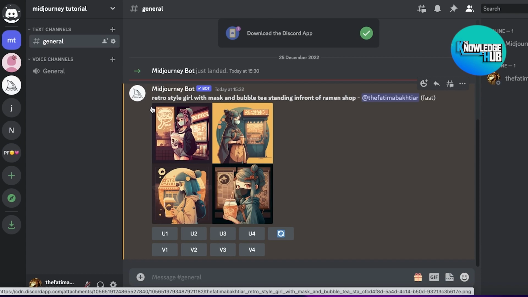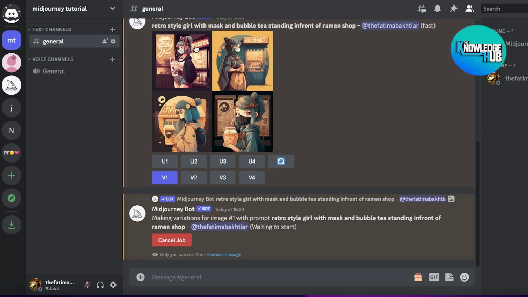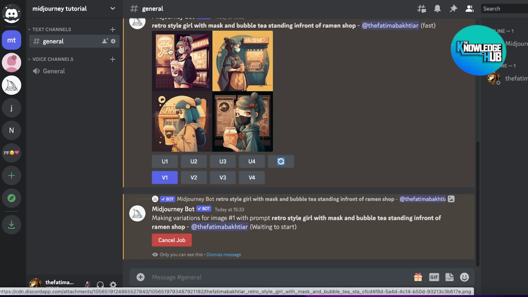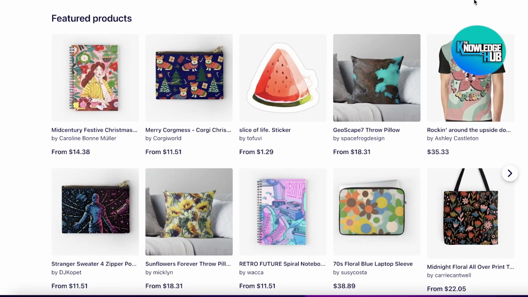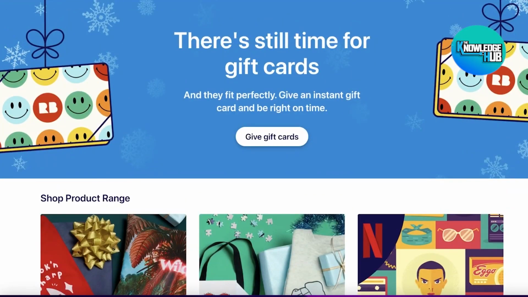And if I want to just get a higher quality upscaled image of this one, I can click on U1. So I'm just going to click on V1 because I want 4 more variations of the original of this one over here. Now, in the meanwhile, as I was telling you guys, Redbubble is one of the simplest ways that you can sell your designs, but there are other ways you can do that as well.